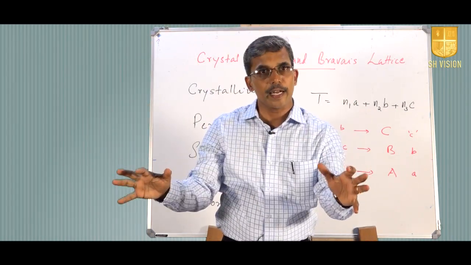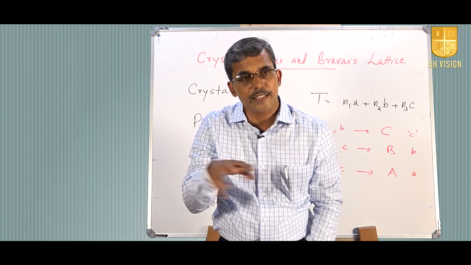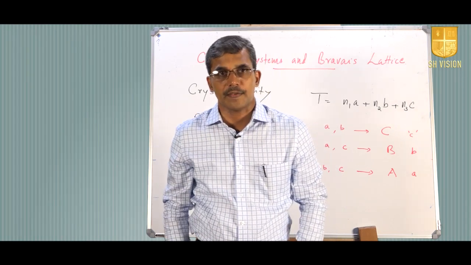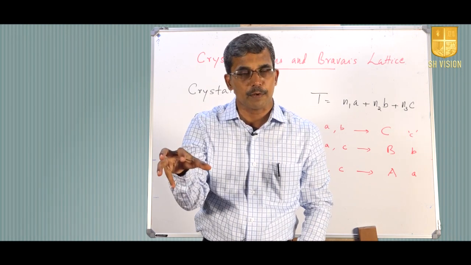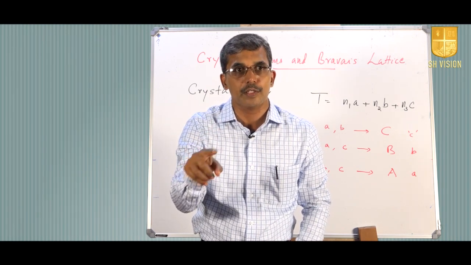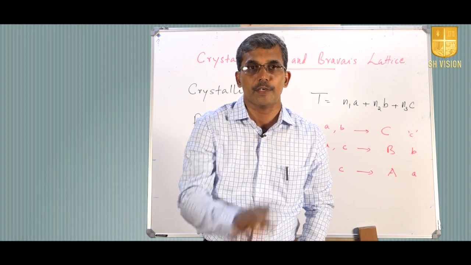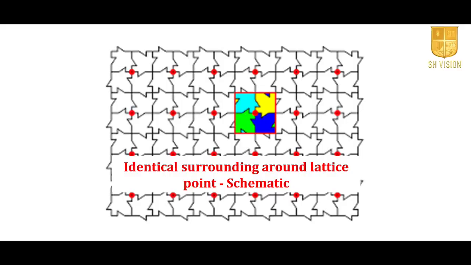If you are getting the same identical appearance, then we can say that they have got identical surroundings. This identical surrounding around the lattice points is an essential requirement to be considered a periodic system. So, the periodicity is expressed in terms of testing, that is checking whether there is identical surrounding for each lattice point; that is an essential requirement.